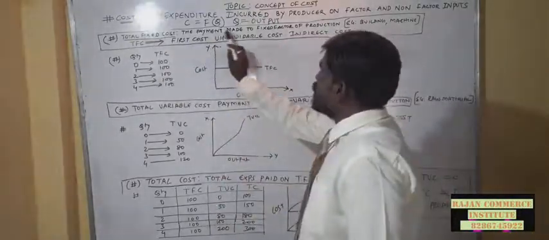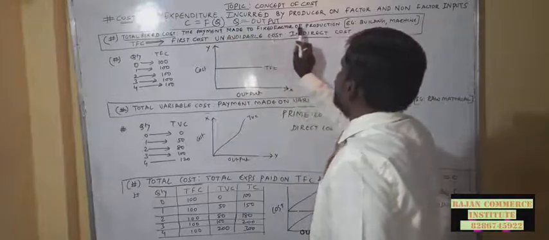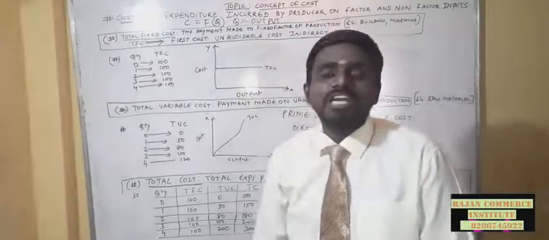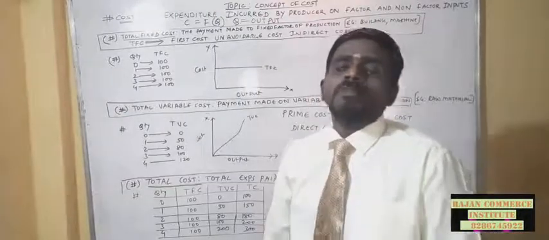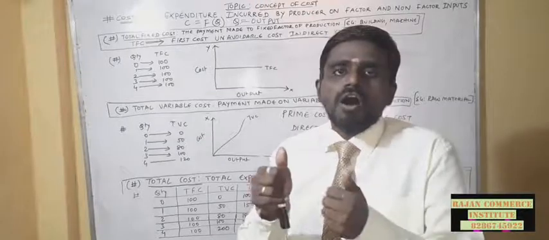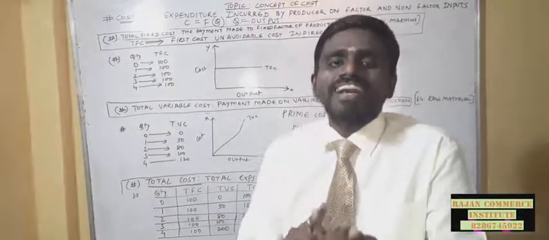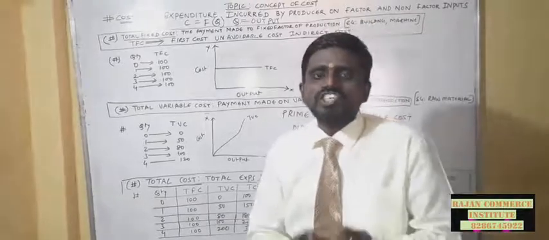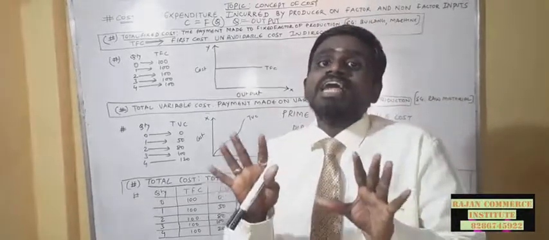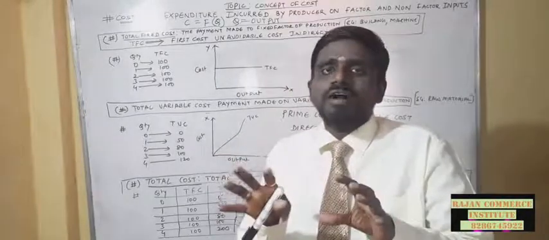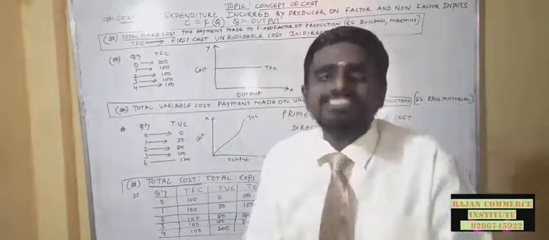Total fixed cost is the payment made on fixed factors of production. What is a fixed factor of production? The initial amount spent on the production activities. Initially we spend on machines, factory buildings and other fixed items, which don't yield any output instantly.